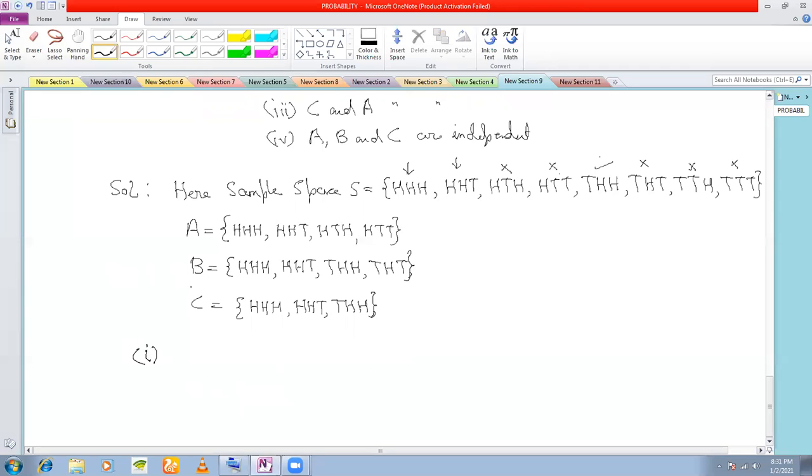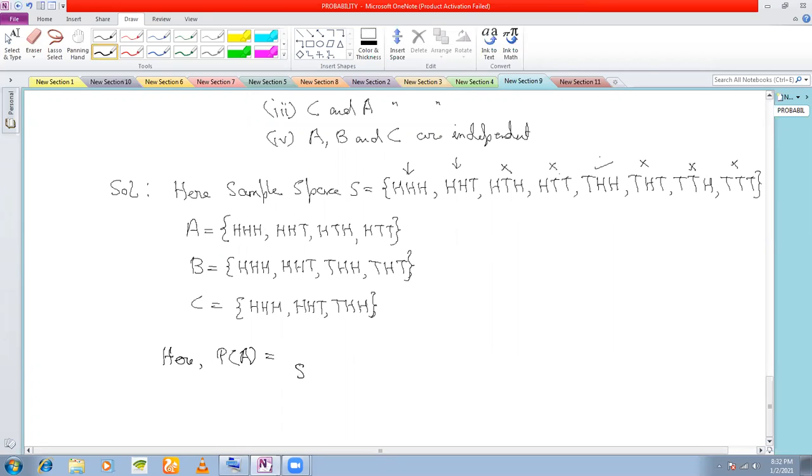Now, first one, you need to show that A and B are independent. If A and B are independent events, then P of A intersection B must be equal to... Let us first calculate the individual probabilities. Let us see what is P(A). How many events are there in the sample space? You have 8 events, right?